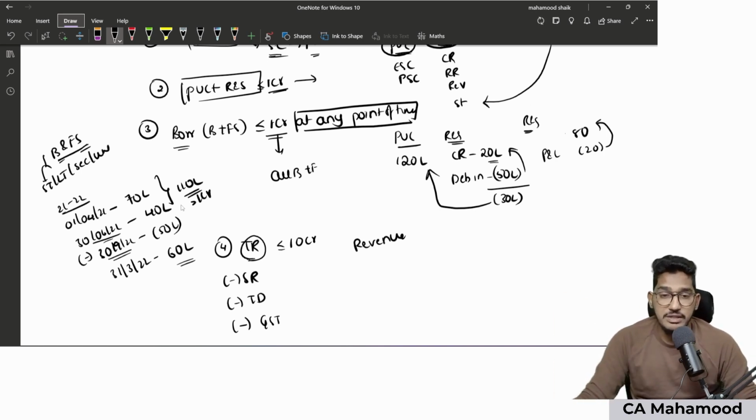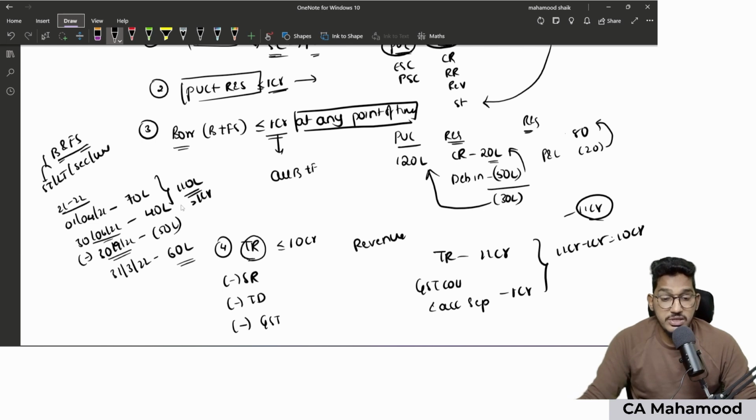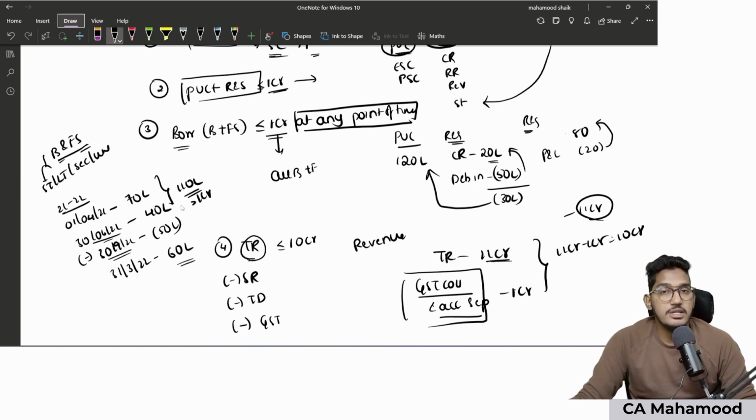But sometimes in the question they will give you something like this: total revenue of the company 11 crores, GST collected and accounted separately 1 crore rupees. Now what will you consider for calculation? Will you consider the figure as 11 crore rupees, or will you adjust that 1 crore and consider it as 10 crore? You have to consider 11 crores only when you see the phrase GST collected and accounted separately. The meaning of this sentence is that the given turnover does not include the GST component.